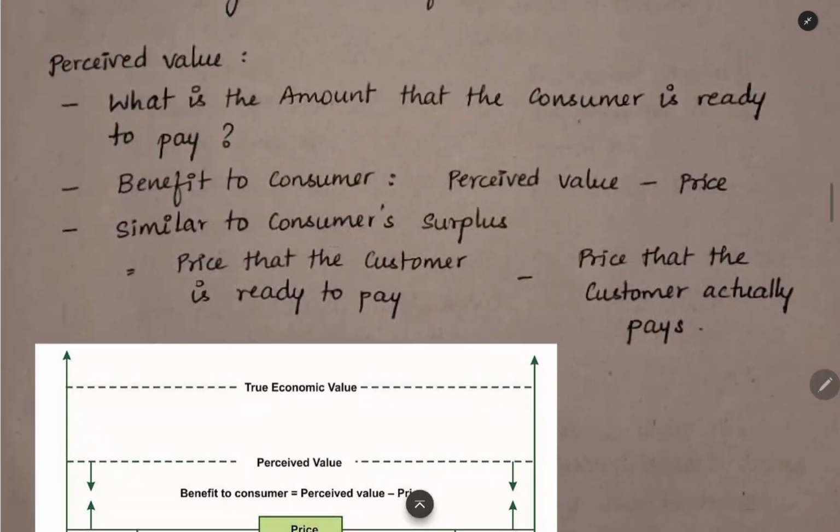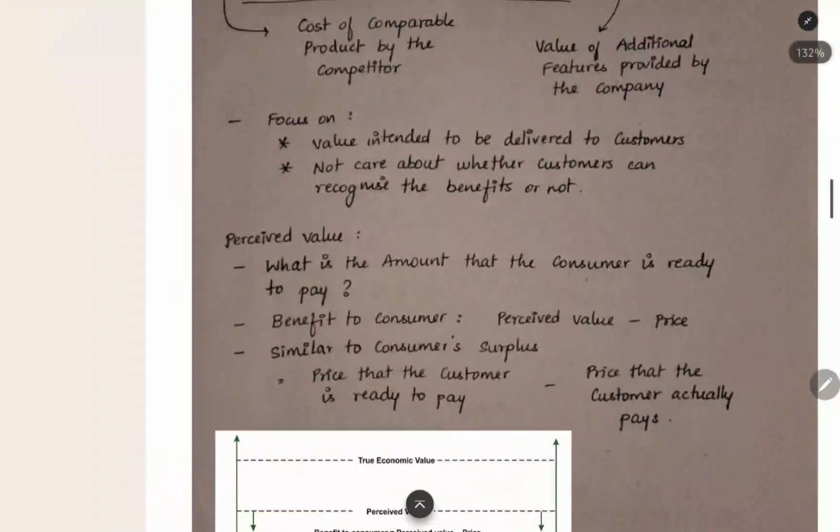This is similar to consumer surplus: the price the customer is ready to pay, less the price that the customer actually pays. So that is the benefit to the customer that we are giving. Now the next method is that. That's all about the models for pricing.